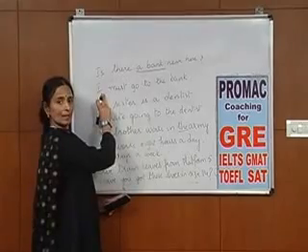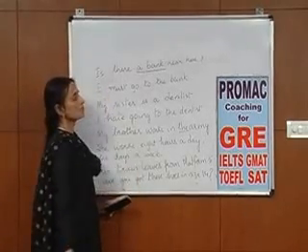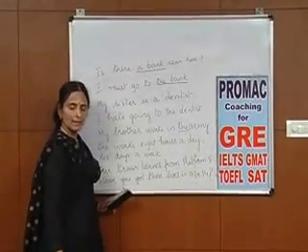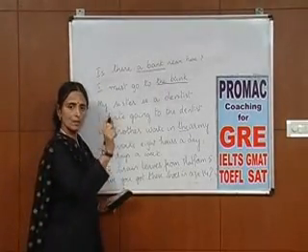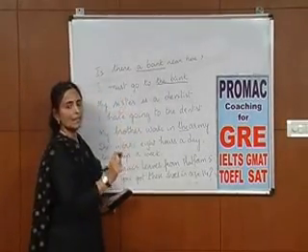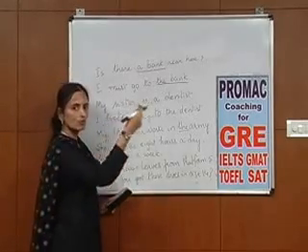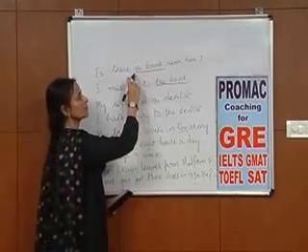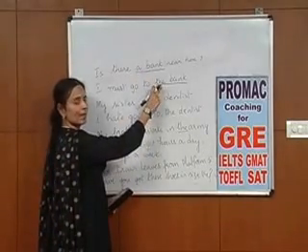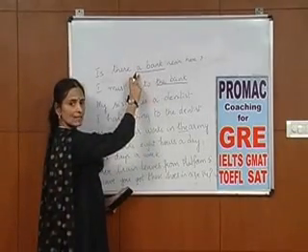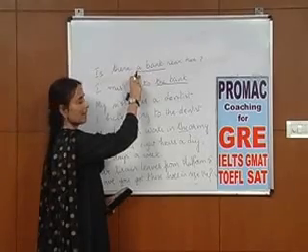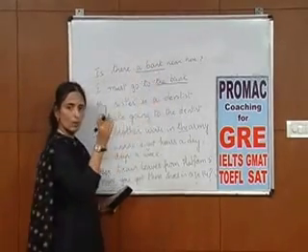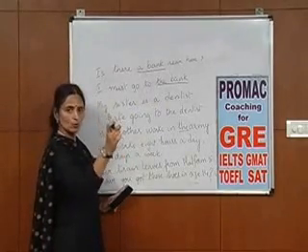Compare that with the next sentence. I must go to the bank. When I say I must go to the bank, what I mean is I am talking about one particular bank that I regularly visit, or I must go to that particular bank for some particular work. So the difference between a bank and the bank is this is not very definitive. There could be one bank, there could be many banks, or there could be no bank there. But here I'm talking about one particular bank that I need to go to.